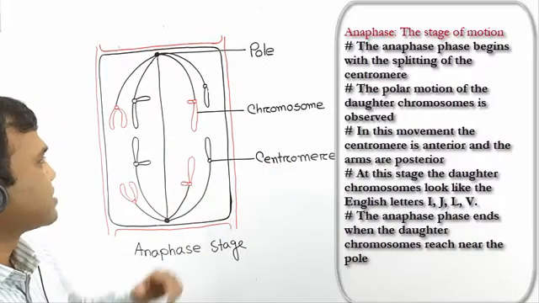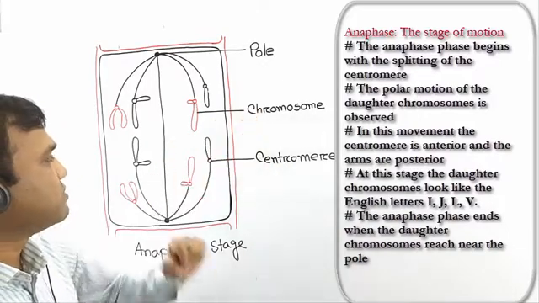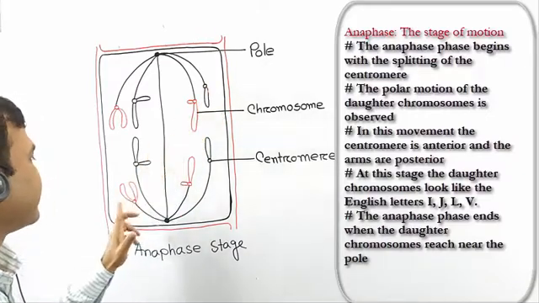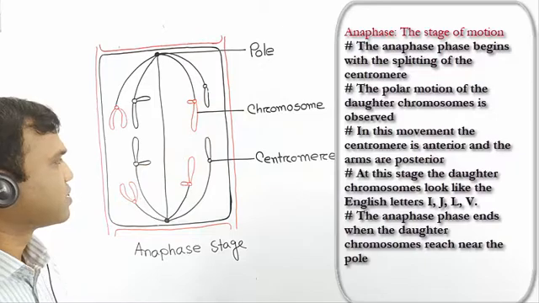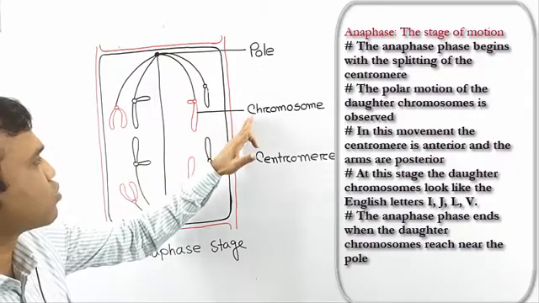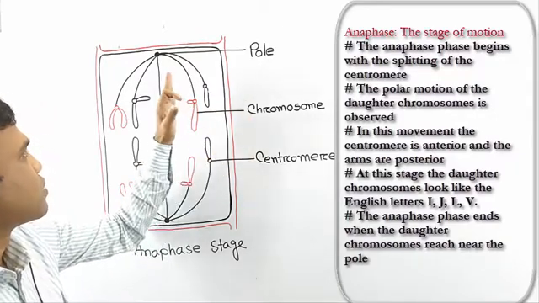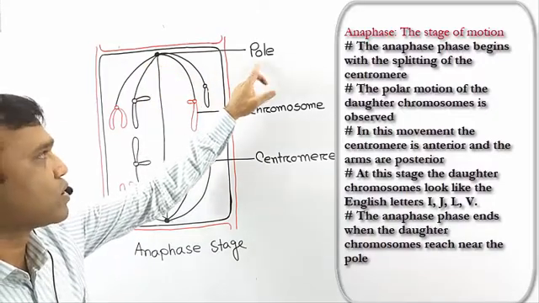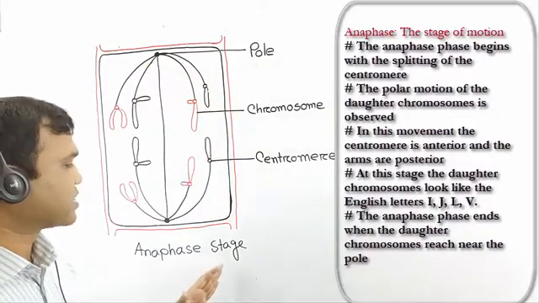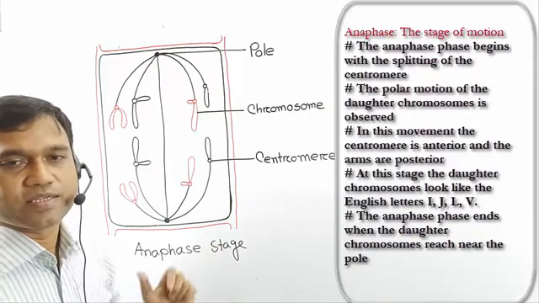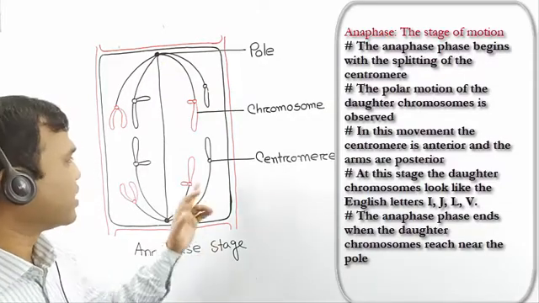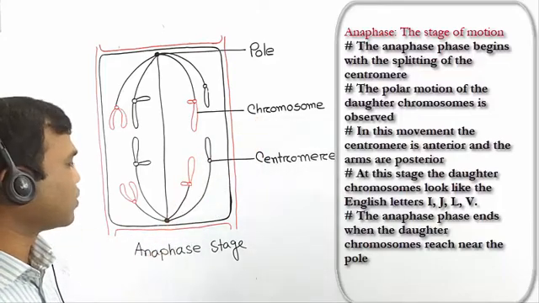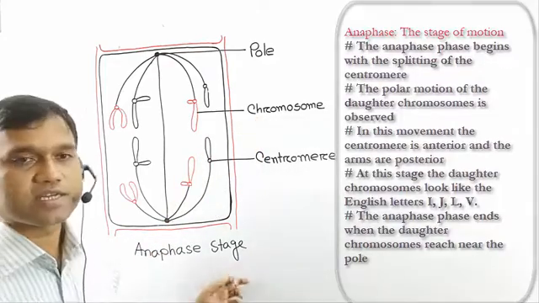At this stage, the daughter chromosomes seem to be like the English alphabet I, J, L, V. When the daughter chromosomes reach near the pole, then the anaphase stage ends.